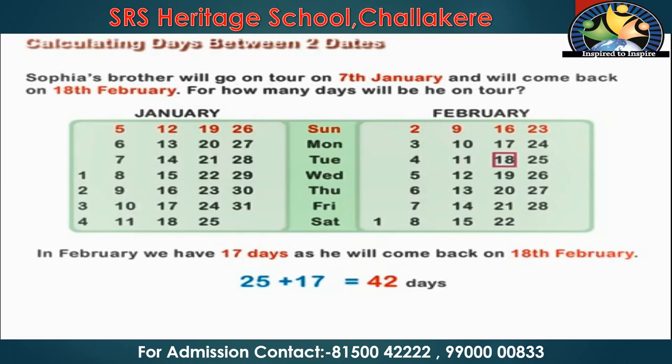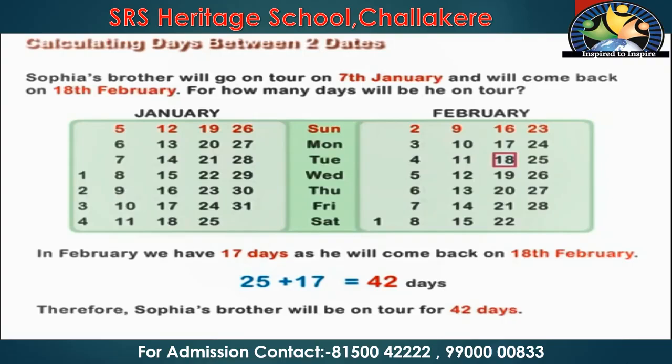In January, on the 7th he left, so we have to subtract 6 days from 31 days. If we subtract 6 days from 31 days, how many days are left? 25 days.